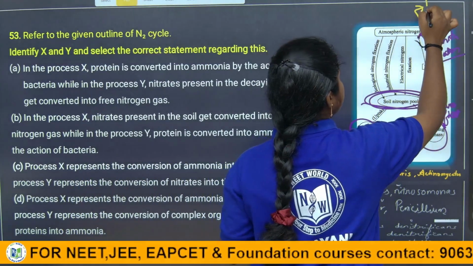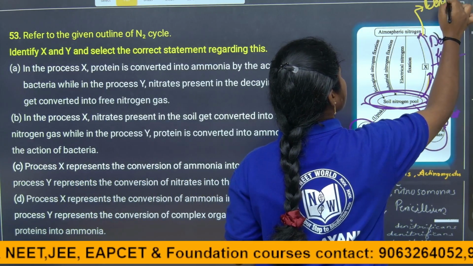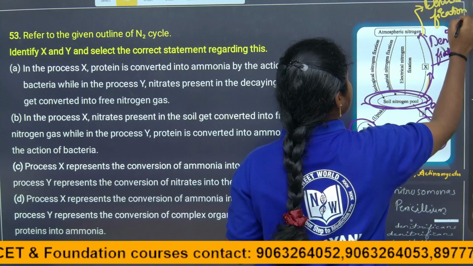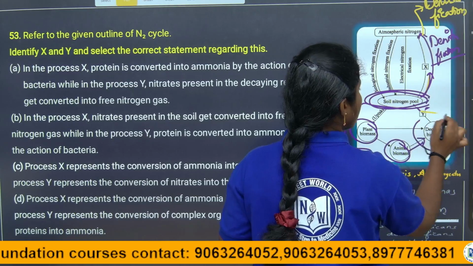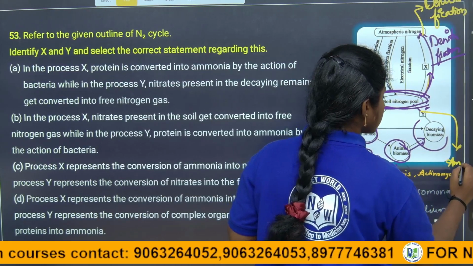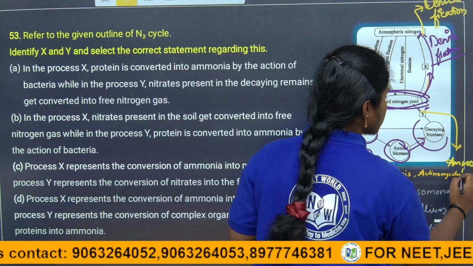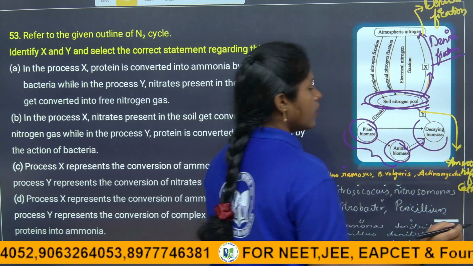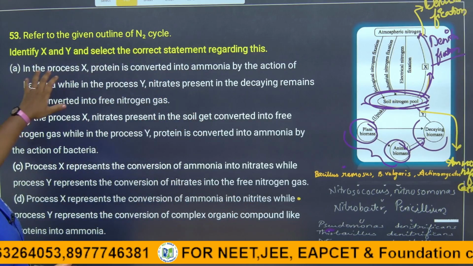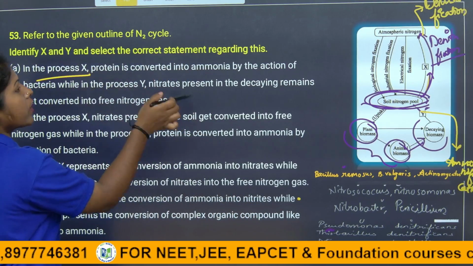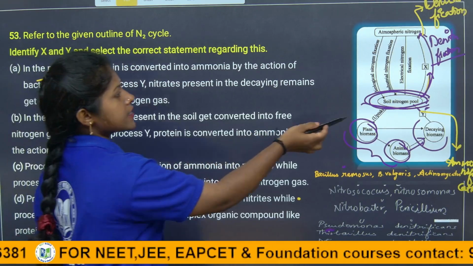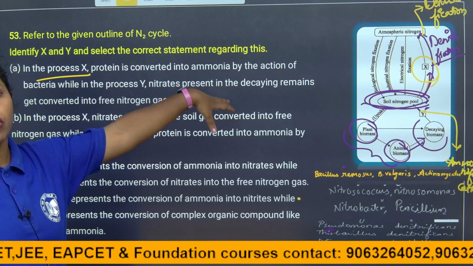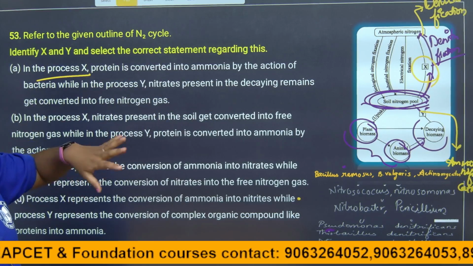This is the denitrification, children. This process is ammonification. So here they are saying in the process X, the protein is converted into ammonia. They are saying it is ammonification because the protein is converted into ammonia. Of course, the first statement is wrong.